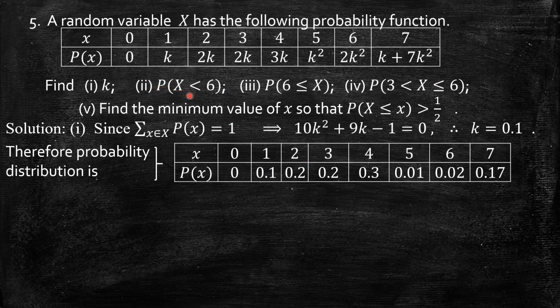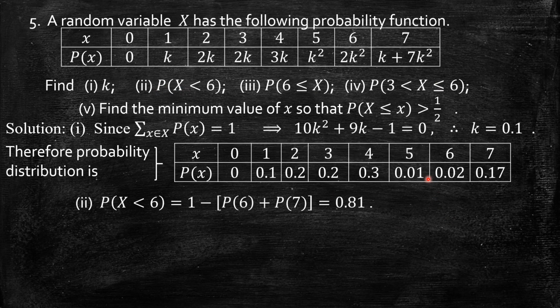So the probability of x less than 6 means up to 5, adding all the probabilities. So either you can do that, the probability of x less than 6, that is up to 5, or we can go another way, it is the complement: 1 minus the probability of x greater than or equal to 6. Both ways are correct, student.